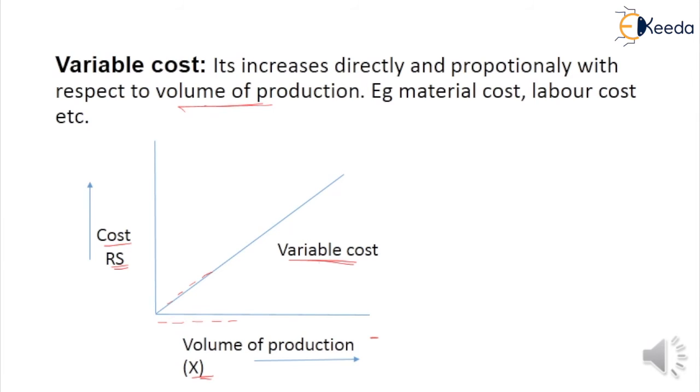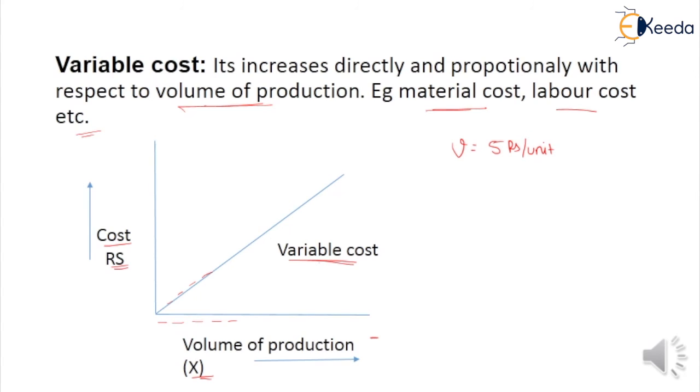For example, material cost, raw material cost, labor cost, and so on are variable costs. Suppose the variable cost is given as 5 rupees per unit.